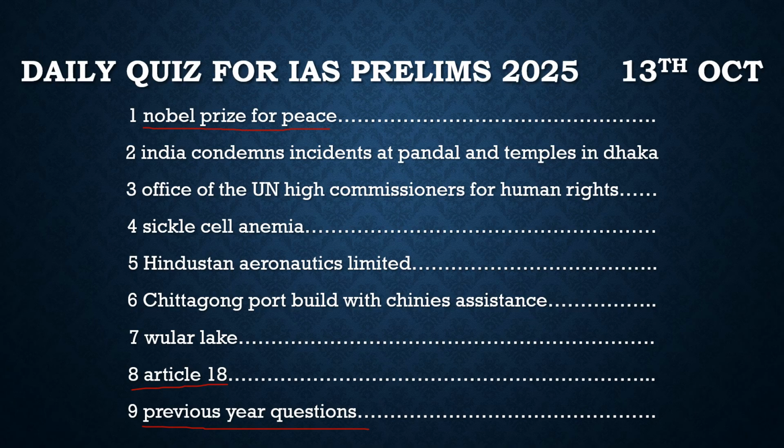The organization which has been given the prize is Nihon Hidankyo, and the survivors are called Hibakusha, the survivors of the nuclear attacks which happened in Hiroshima and Nagasaki in 1945. So this is the context of the question which we are going to discuss in the next slide.